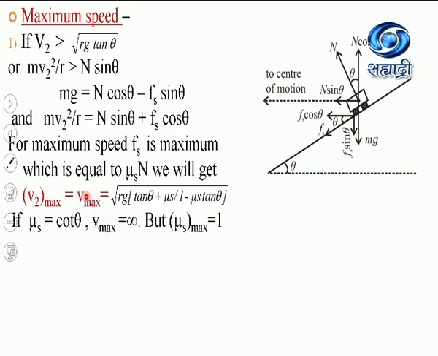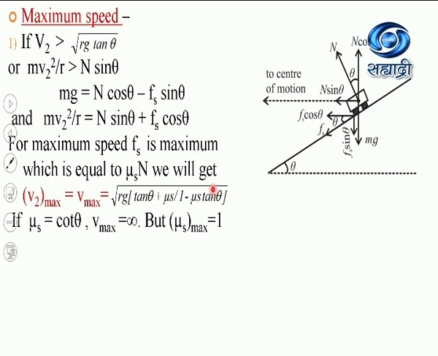That is, the maximum velocity of a vehicle moving along a bank road is given by the equation square root of rg into bracket tan theta plus mu s divided by 1 minus mu s into tan theta.